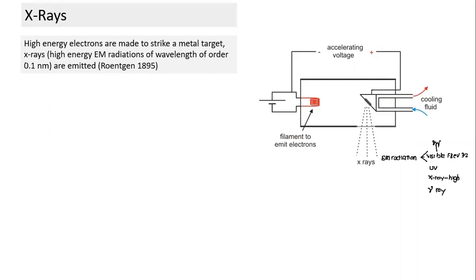And how are these X-rays generated? The energy of this photon is given by high energy electrons. So we generate X-ray. In the X-ray generation process, electrons are generated, electrons are accelerated, and those accelerated electrons strike a metal plate here or any target material, not necessarily a metal plate. When electrons strike this target material, part of the energy of the electron leads to generation of an EM wave. That's what we'll study here.